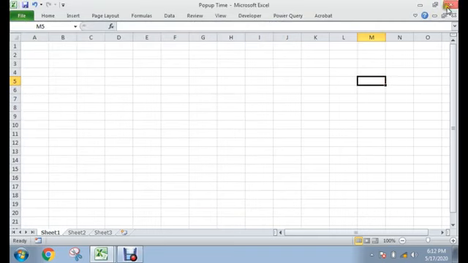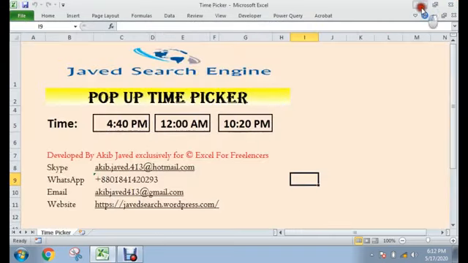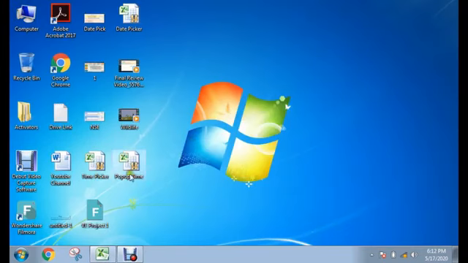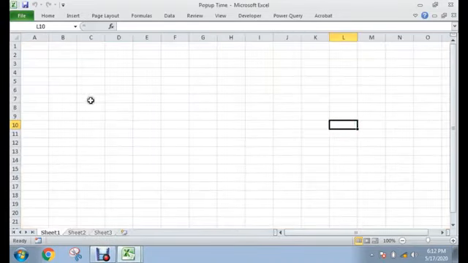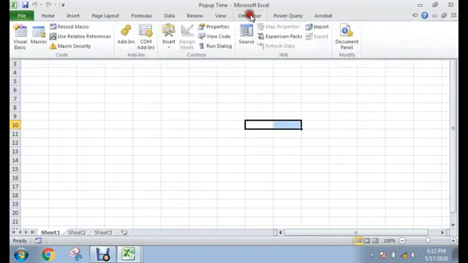Now close this file, minimize it, and reopen our pop-up time macro enabled workbook. This is our macro enabled workbook. Now we need the developer tab. This is our developer tab.